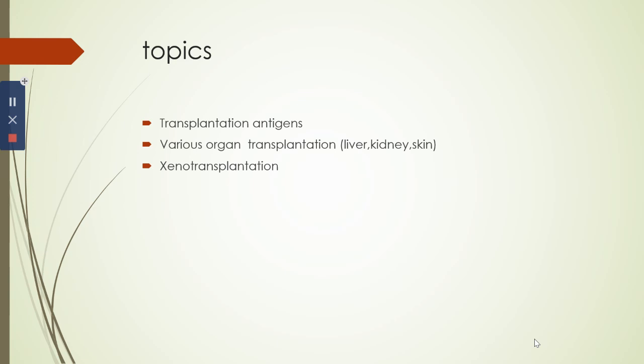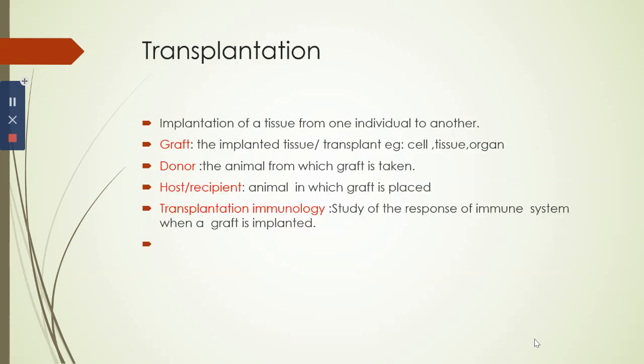So, what is transplantation? It's the implantation of a tissue from one individual to another. The implanted tissue or transplant is called a graft. It can be a cell, tissue, or an organ. The donor is the animal from which the graft is taken. Host or the recipient is the animal in which the graft is placed. The study of the response of the immune system when a graft is implanted is called transplantation immunology.